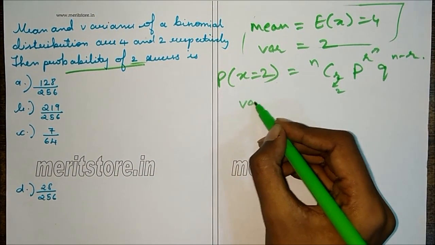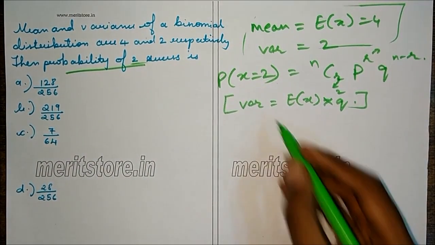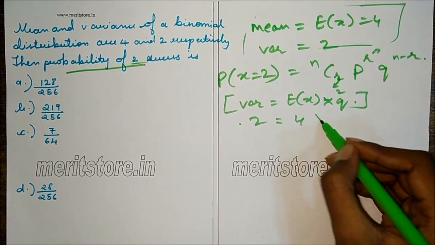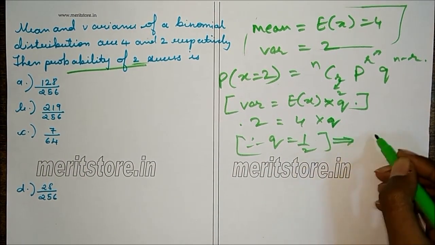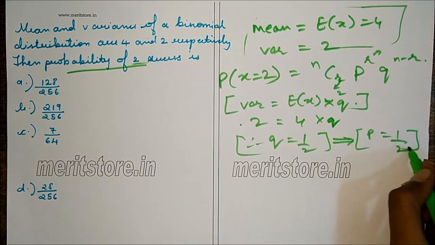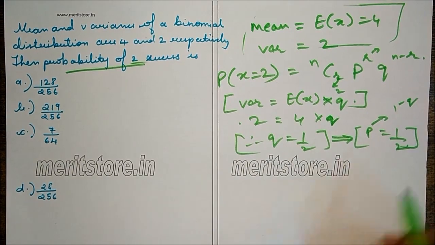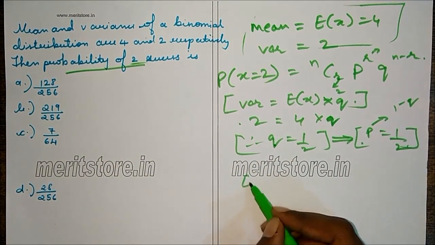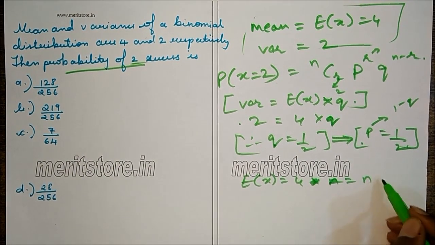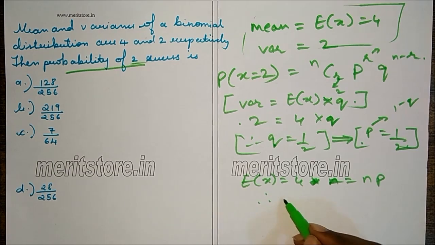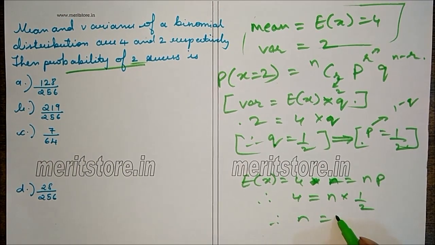So we knew that variance is E of X into Q. So variance is 2, E of X is 4, and Q. Therefore Q is half. Therefore P is also half, since they add up to 1. This will be 1 minus Q. So P is half, Q is half. We'll find n. So E of X is 4, which is the same as np. P is half. So therefore 4 equals n into half. Therefore n is equal to 8.